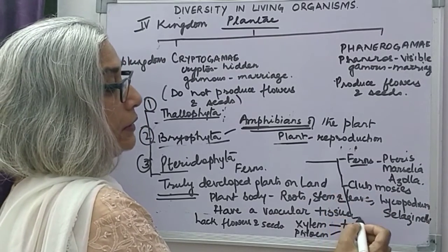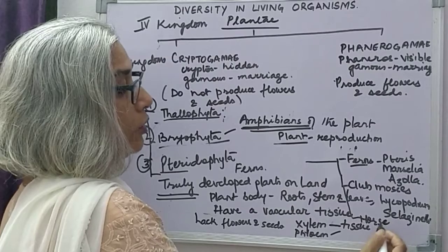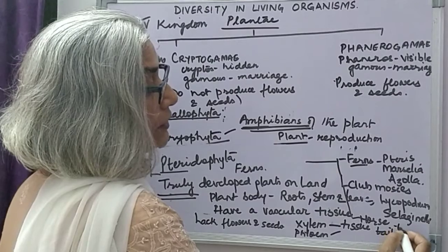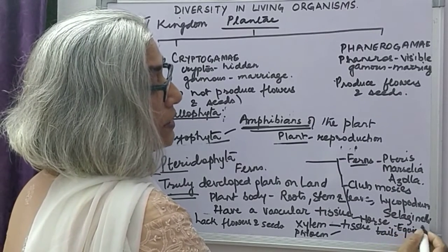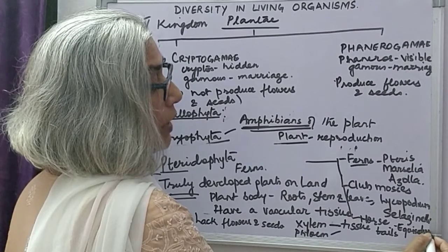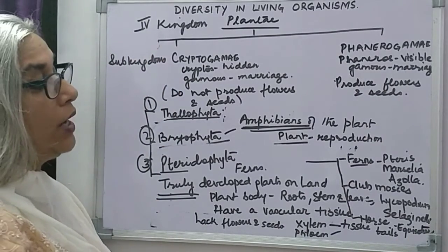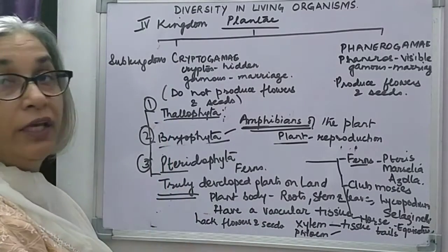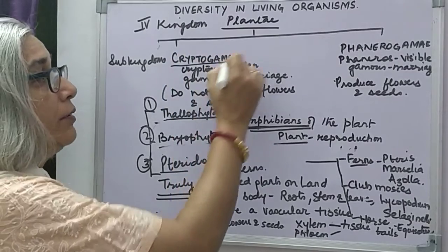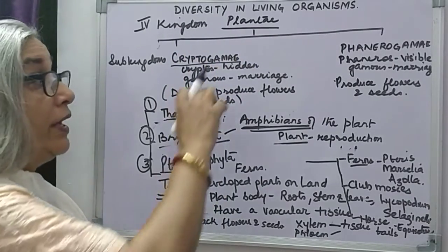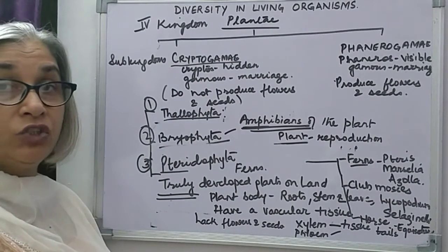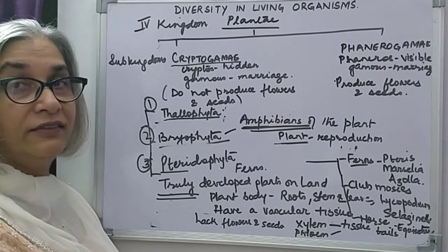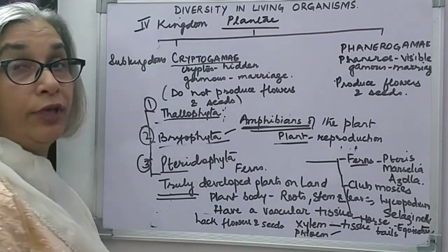and the third group of plants are called horsetails. An example of this is Equisetum, E-Q-U-I-S-E-T-U-M. So these are the three divisions under the subkingdom Cryptogamae, where the plant body is not going to produce flowers and seeds. Now we come to phanerogams.